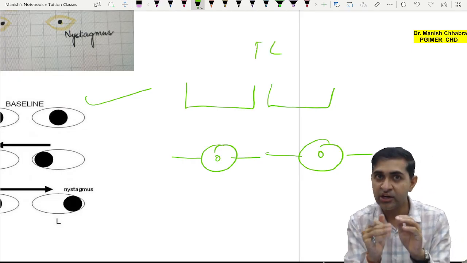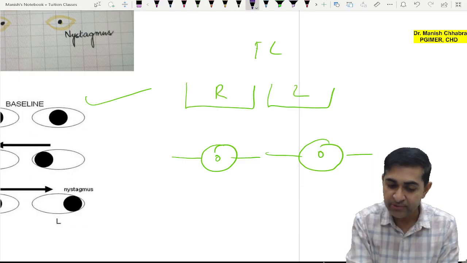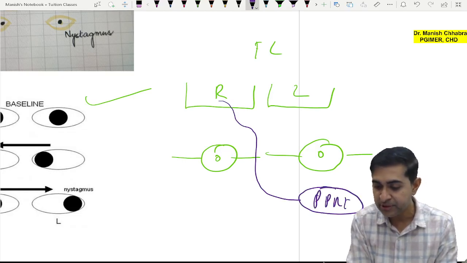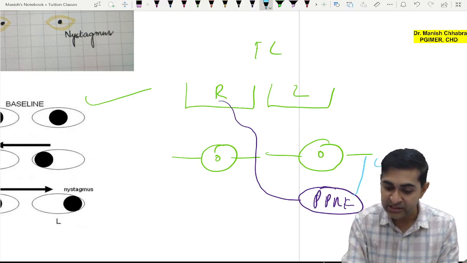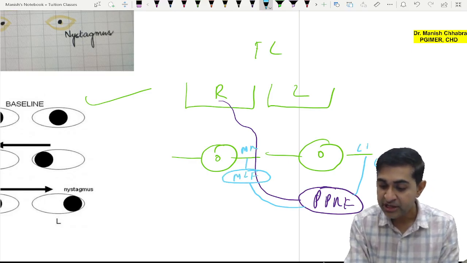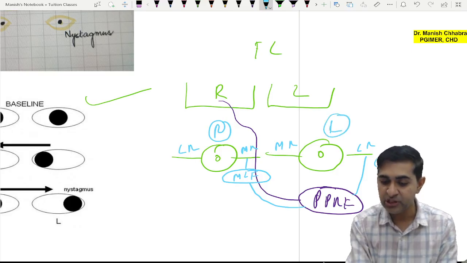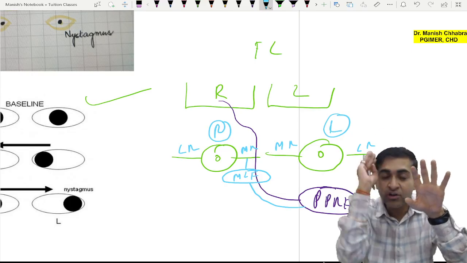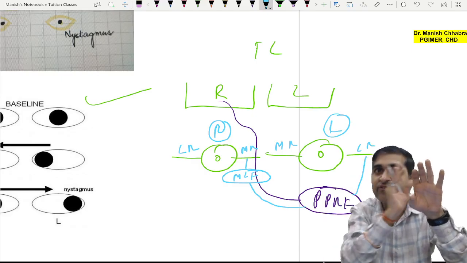So the frontal lobe anatomically is one, but functionally it is divided into right part and left part. There are fibers which are coming from the right side of the frontal lobe. They are going towards the left PPRF. PPRF is the parapontine reticular formation which supplies ipsilateral lateral rectus and contralateral medial rectus. But when it supplies contralateral medial rectus, it has to pass through the medial longitudinal fasciculus. So this means the left PPRF will receive the supply from the right frontal lobe, and the left PPRF will stimulate right medial rectus and left lateral rectus.